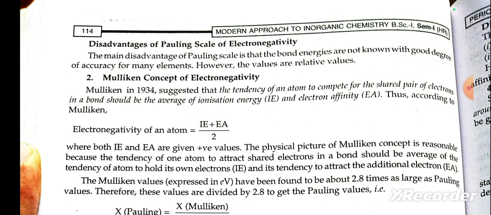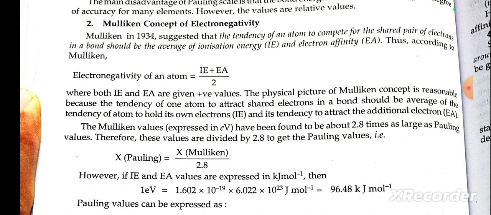Mulliken's concept of electronegativity. Mulliken suggests that the tendency of an atom to attract the shared pair of electrons in a bond should be the average of the ionization energy and the electron affinity. Thus, according to Mulliken, the electronegativity of an atom is equal to ionization energy plus electron affinity divided by 2.